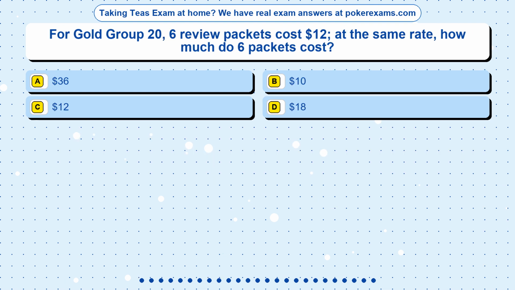Question 13. For Gold Group 20, 6 review packets cost $12. At the same rate, how much do 6 packets cost? Option A, $36. Option B, $10. Option C, $12. Option D, $18.